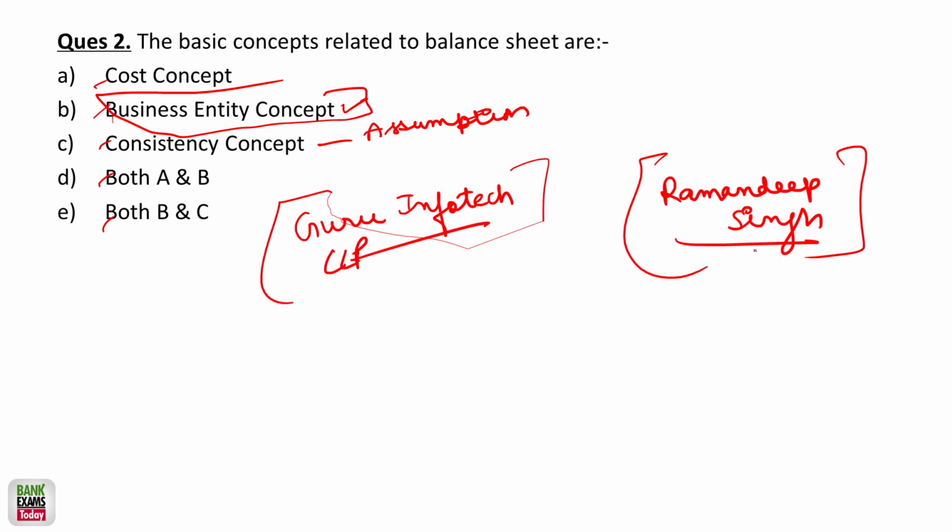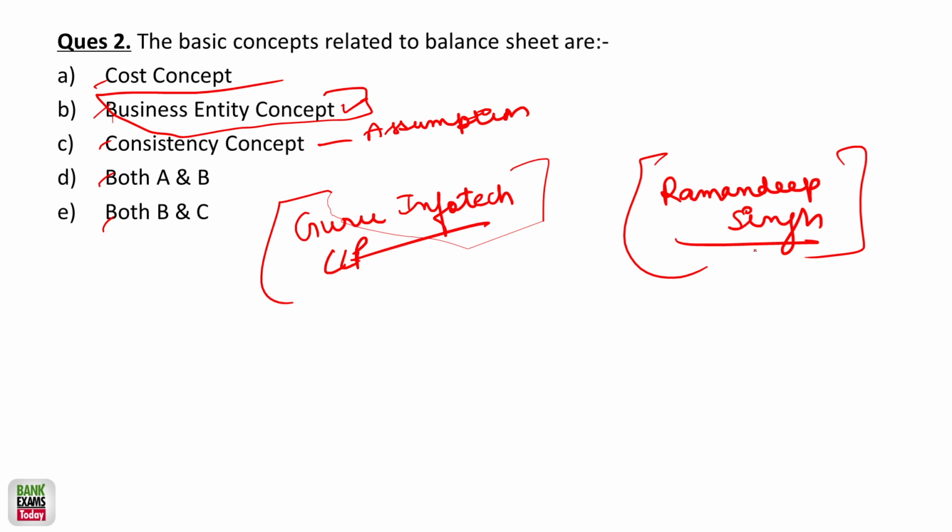Even if it is a sole proprietorship, I'm considering it a different entity. That's why there is a capital account. Whenever I draw money from my business, it is mentioned as drawings. So your business and you are different entities, and there is a proper account of yours in your balance sheet.